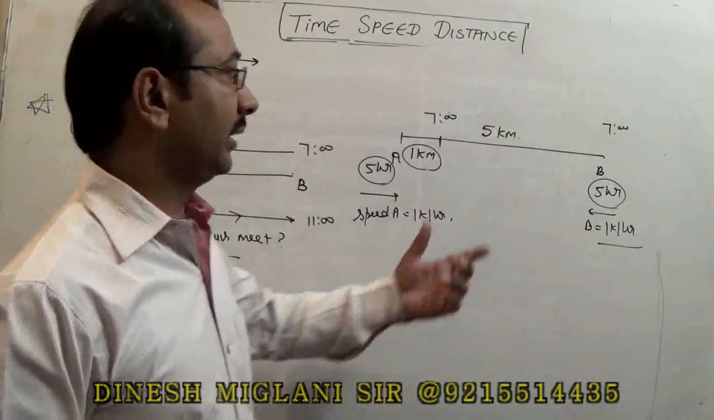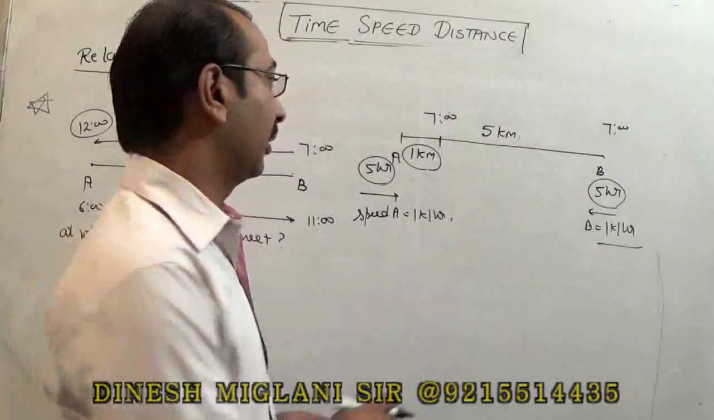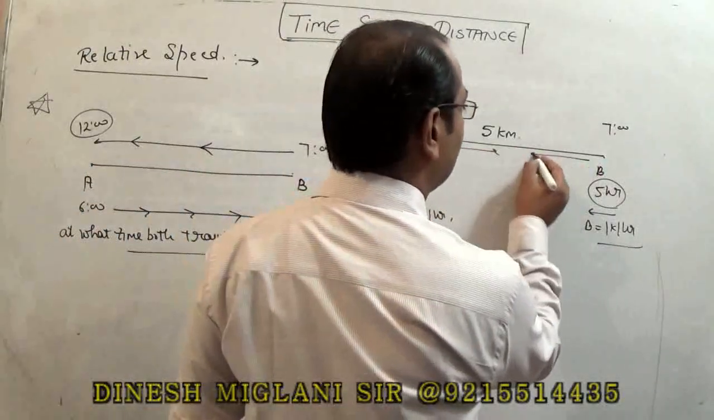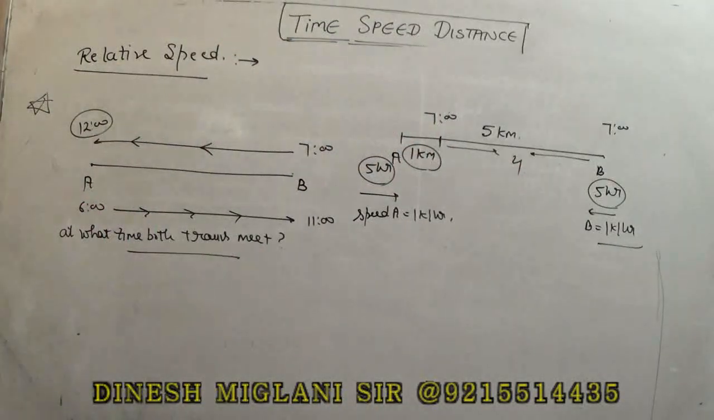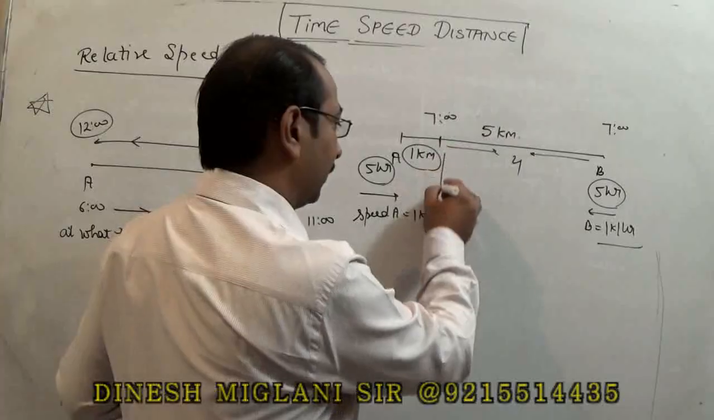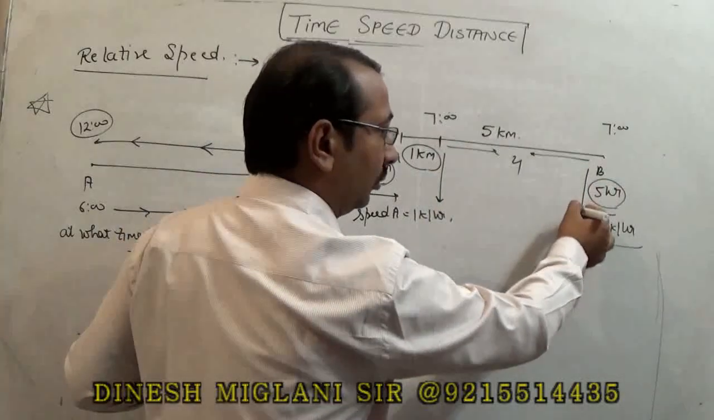The distance between these two trains would be 4 kilometers now. That means at 6 o'clock the distance was 5, and at 7 o'clock the distance is 4. Now the relative speed of this train is 1, and this train is also 1.